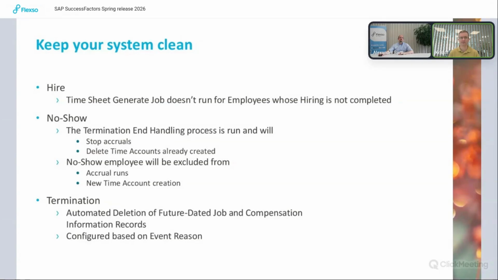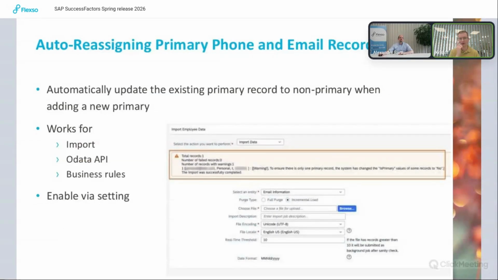I think everyone who has already imported phone records or email records has struggled with the primary flag, because you need exactly one primary record. And if you want to switch the flag, you need to switch it at exactly the same moment, because otherwise you will get the error that there has to be a primary record.